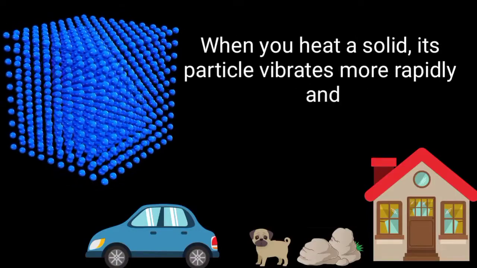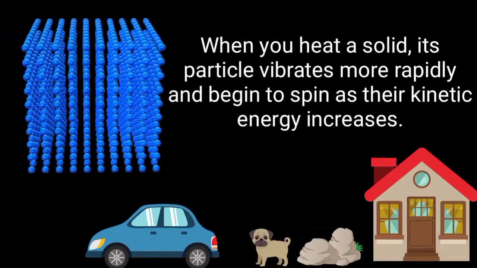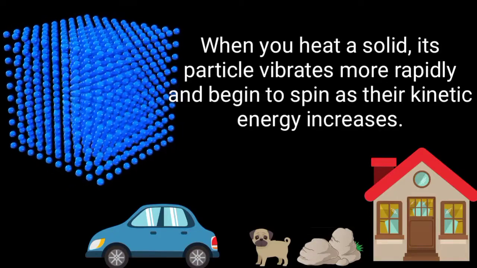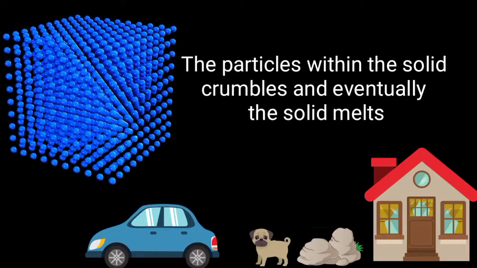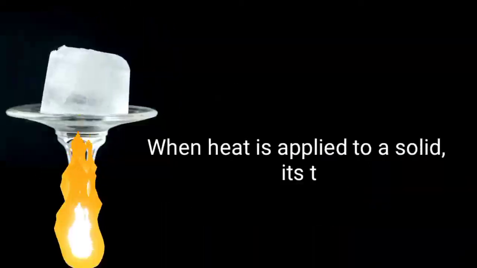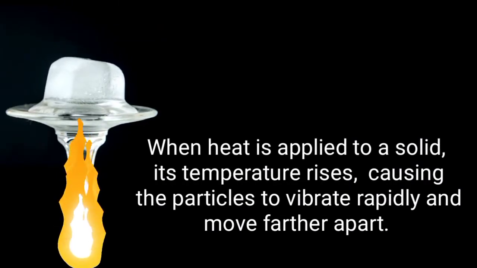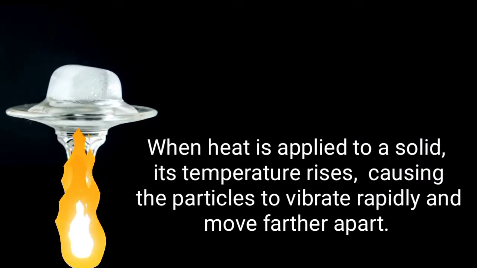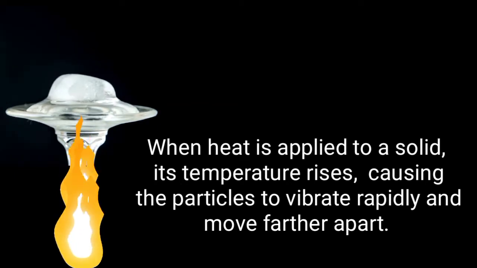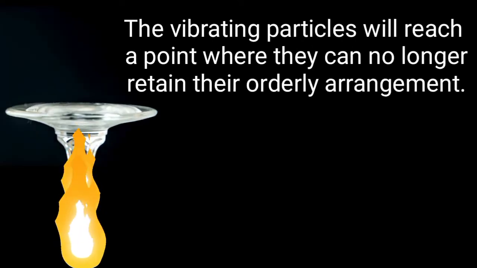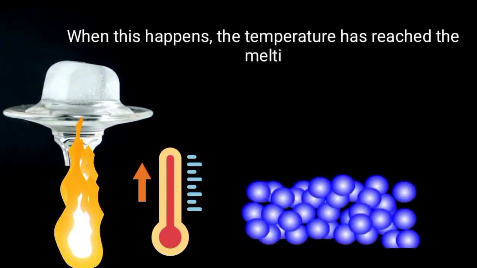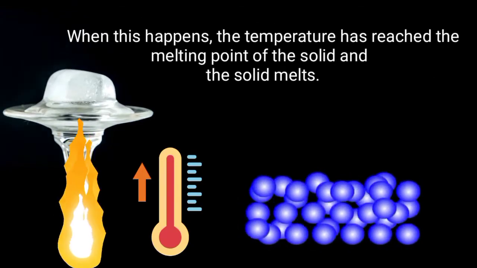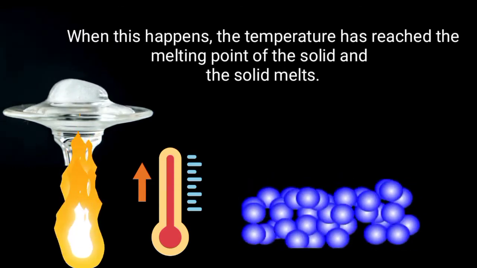When you heat a solid, its particles vibrate more rapidly and begin to spin as their kinetic energy increases. The particles within the solid crumble and eventually the solid melts. When heat is applied to a solid, its temperature rises, causing the particles to vibrate rapidly and move farther apart. The vibrating particles will reach a point where they can no longer retain their orderly arrangement. When this happens, the temperature has reached the melting point of the solid and the solid melts.